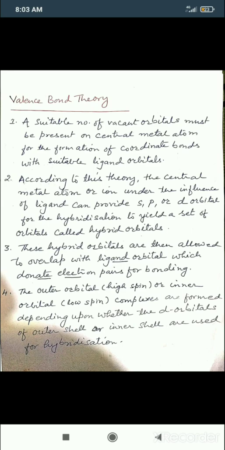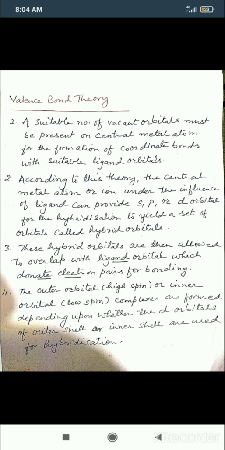The third one is, these hybrid orbitals are then allowed to overlap. The hybrid orbitals which are created by the metal ion are then allowed to overlap with the ligand orbitals which donate electron pairs for bonding.